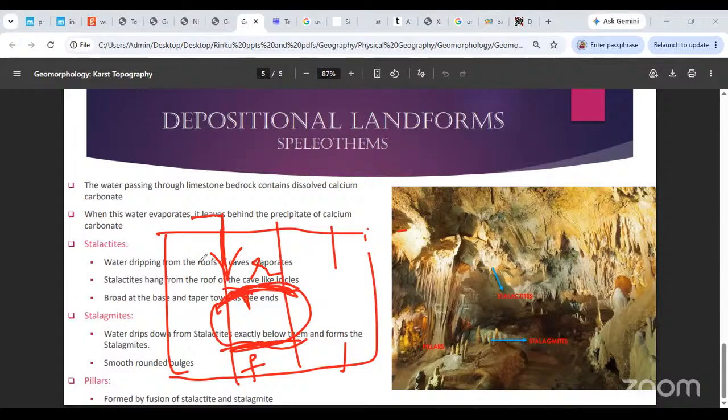Once the water starts dripping from the roof, the water evaporates, which is a very natural process. Once the watery content is gone, what is left behind is the precipitate of calcium carbonate. So from the roof of this cave, stalactites are formed. These are icicle-like things hanging from the roof, made up of calcium carbonate. The base is broad and the end tapers.